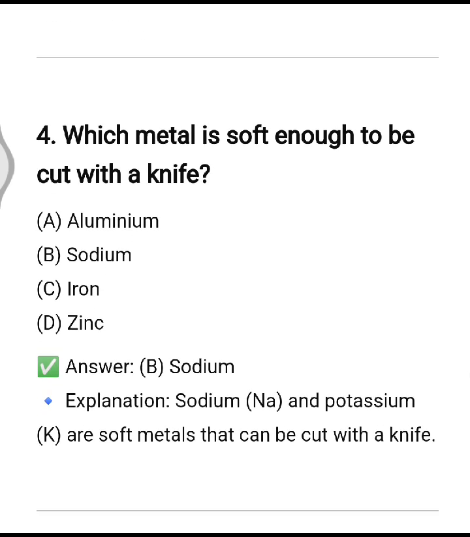Next one, which metal is soft enough to be cut with a knife? So it is sodium. Sodium is so soft that it can be cut with a knife, along with potassium.